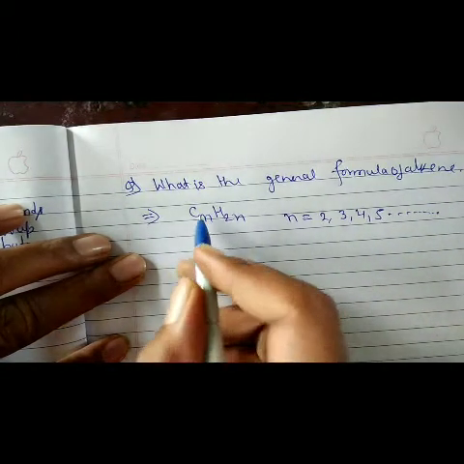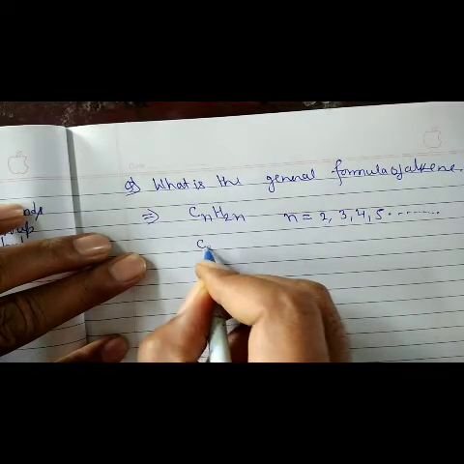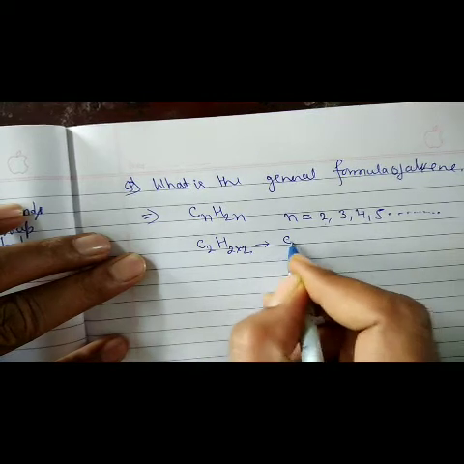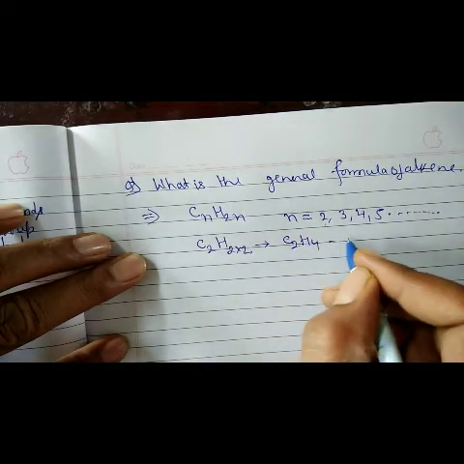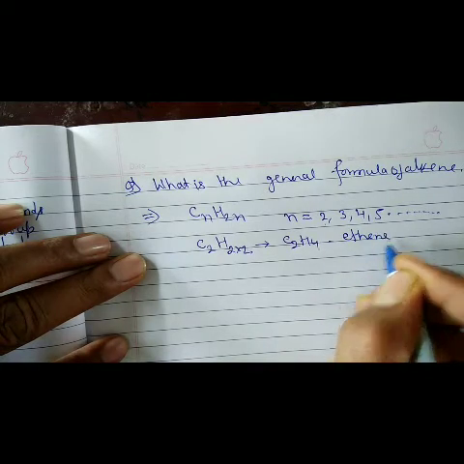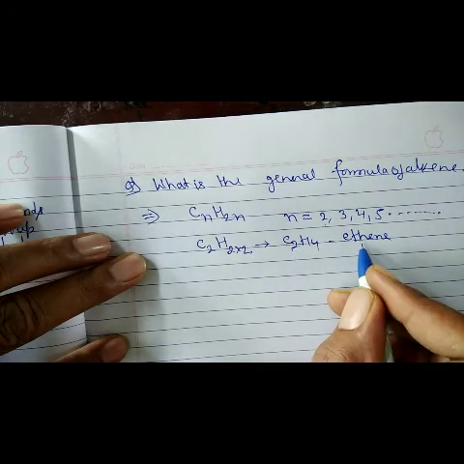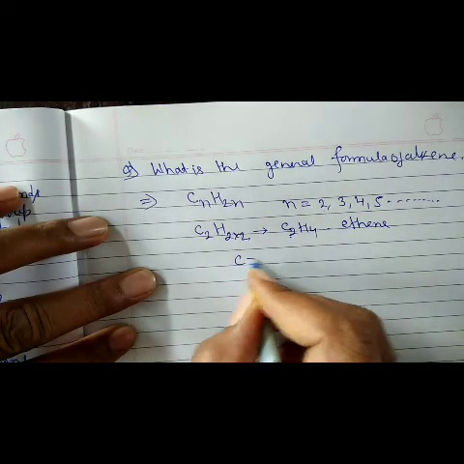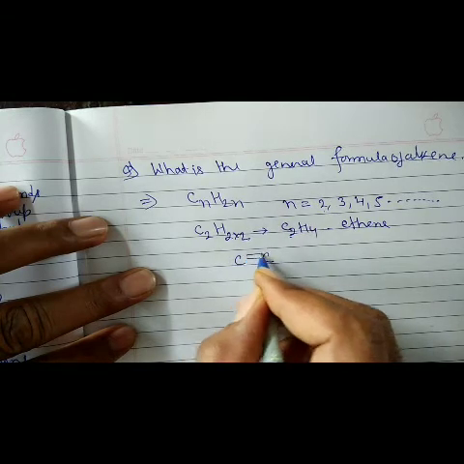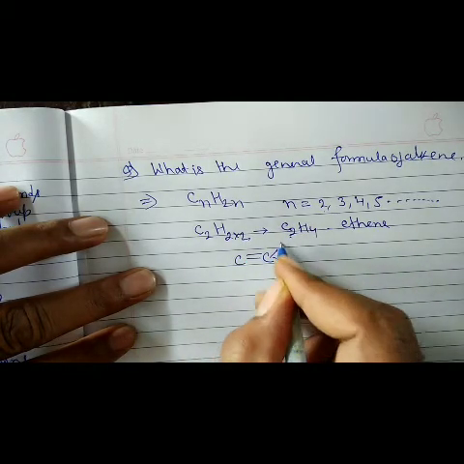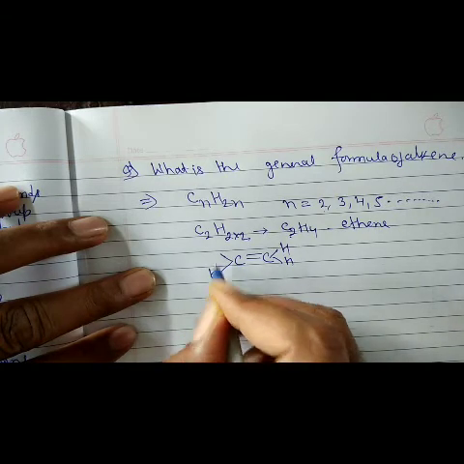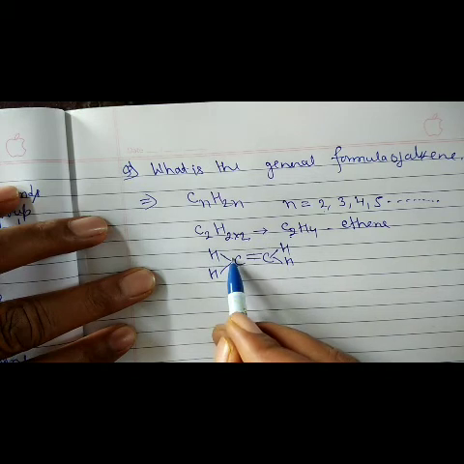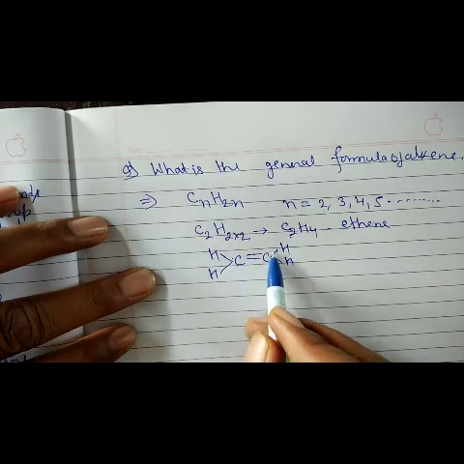So if we put here number of carbon atoms 2, C2, so hydrogen is 2 into 2. So our structure is C2H4, their name is ethene. Number of carbon atoms present is 2, so it is ethene. Their structure is also possible: carbon with one double bond, and 2 hydrogen atoms attached to this carbon atom and 2 hydrogen atoms to the other. A carbon atom can have a maximum of 4 bonds. So this is the complete structure of ethene.